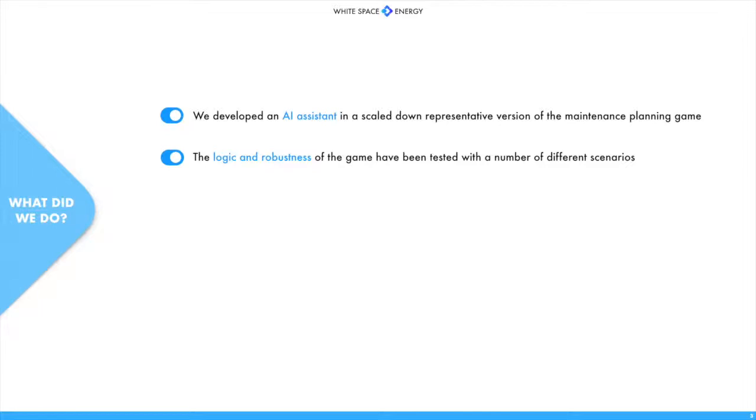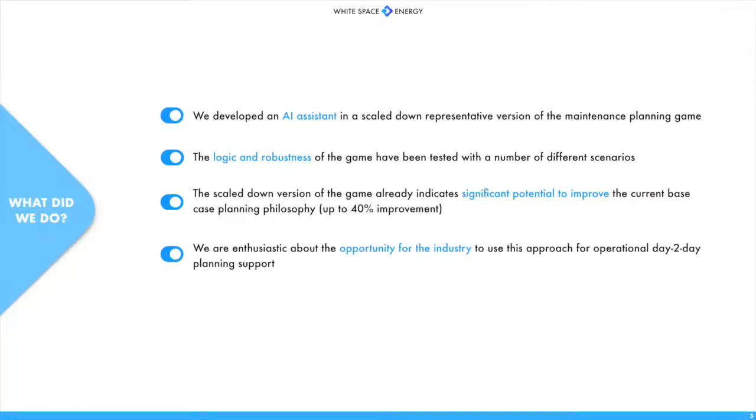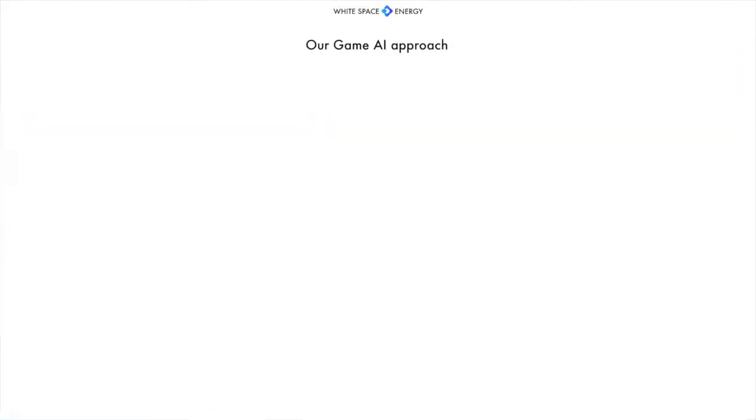In this demo, we created a scaled-down but representative version of the maintenance planning game. We developed an AI assistant that can play and master the game. We tested the logic and robustness of the game with a number of different scenarios, and already identified the potential for significant improvements over the existing planning philosophy. This is really exciting and demonstrates an opportunity for the industry to get much more value out of high-cost maintenance resources by using artificial intelligence as planning support.